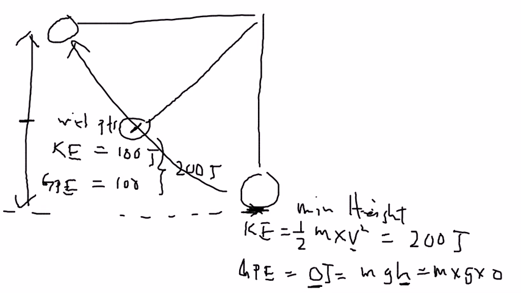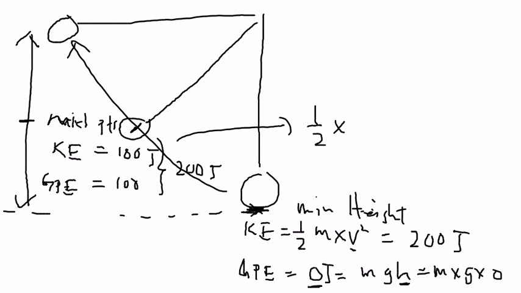The kinetic energy amount is reduced to half, and the other half is gained as gravitational potential energy. Now why is there a gain of GPE and a reduction of KE? Because as the ball goes up to the midpoint, the speed of the ball slows down.